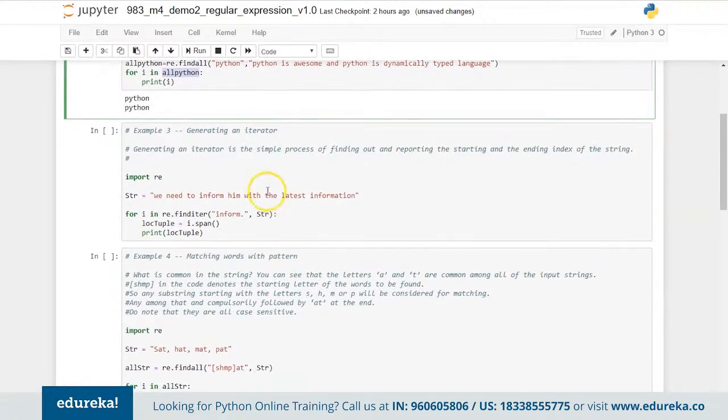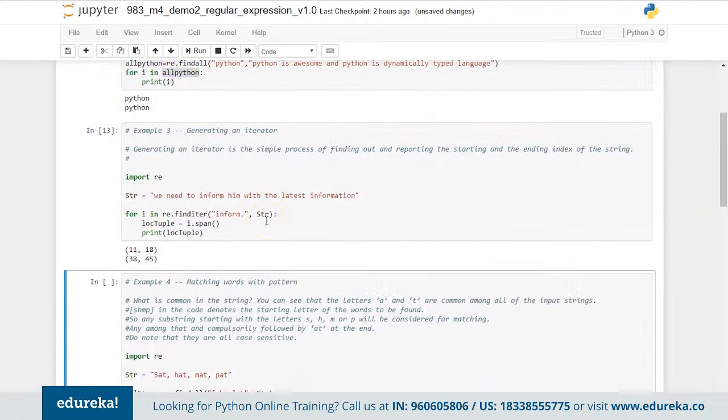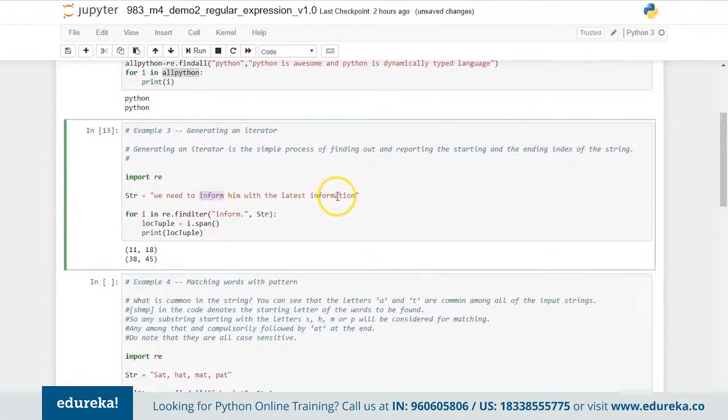Then we can use an iterator. The iterator is used to fetch all the occurrences of a particular word from the string here. We have a string, "we need to inform him with the latest information." In this one we have two occurrences of inform: the word inform itself and the partial keyword in information. Now this finditer is something which will help us get the indexes, so that we can find out the start and end points of these keywords.